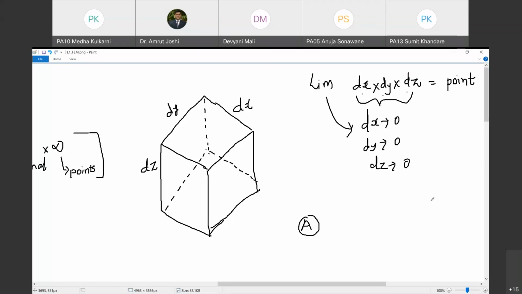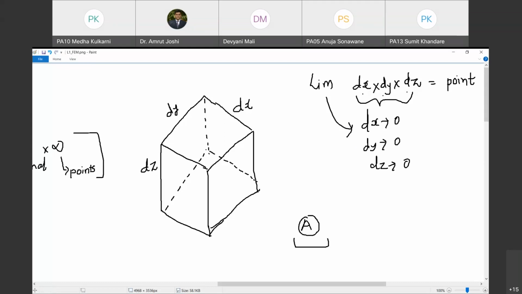And therefore, what we are essentially saying is, we are considering various planes passing through point A under consideration. Everything is happening at a point. But to have a visual representation of stresses on these planes, we say that we are constructing a small parallelepiped around that point, which has the sides tending to 0.